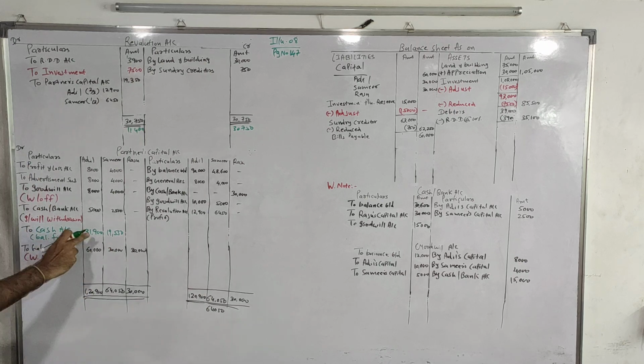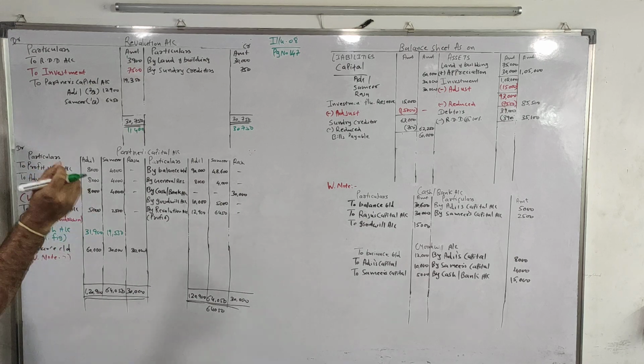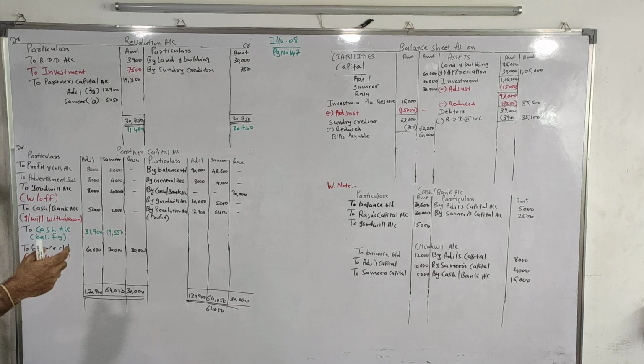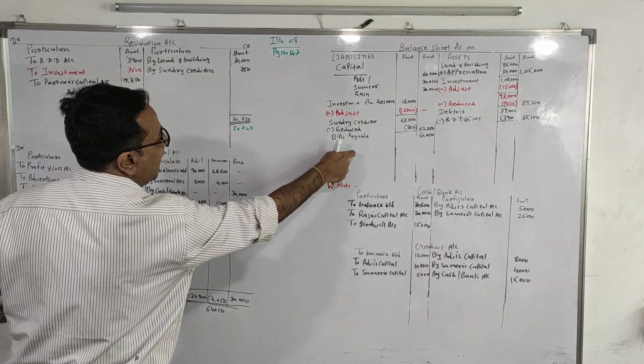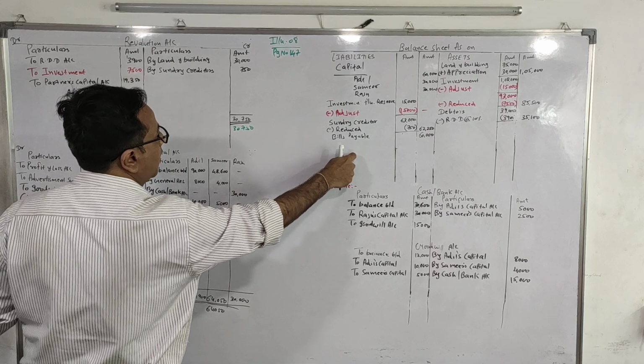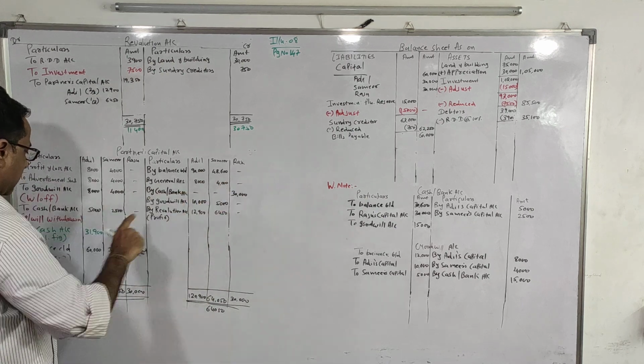So this cash account is your balancing figure. Why are we transferring to cash account? Because given in the question there are two more options. They can ask you to transfer to loan or current account. So we will write it over here, loan account or current account, and then we transfer this loan. If loan or current is being given, we will transfer to balance sheet liability. Don't forget to transfer if loan or current is there. Here it is cash account, so I am transferring to cash account.